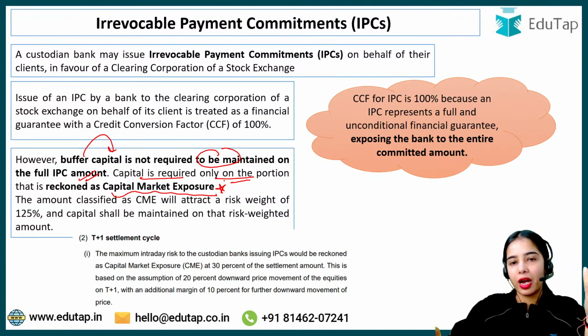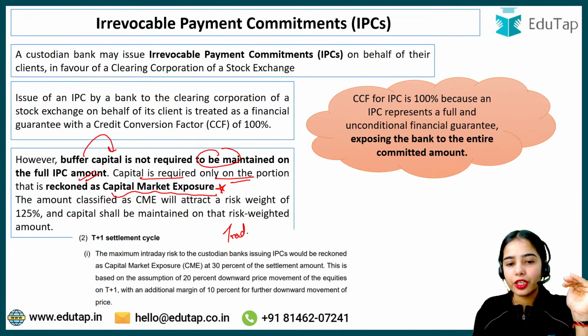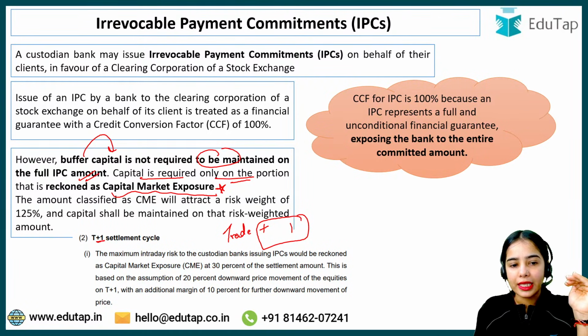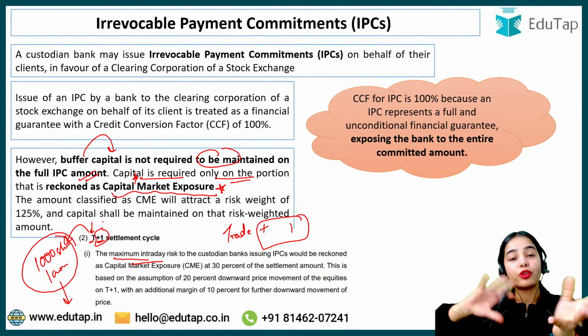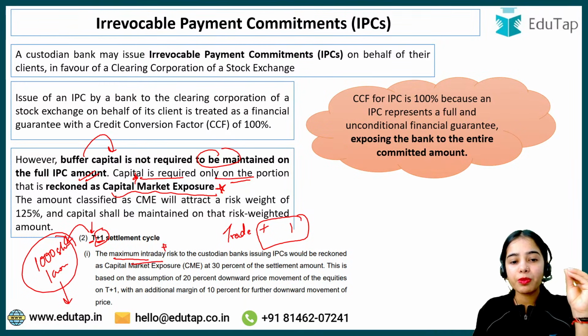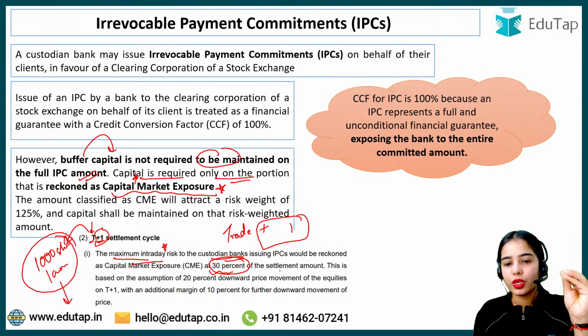That means if the trade is initiated today and the settlement will happen tomorrow, the trade is initiated today and 1000 shares for 1 crore rupees was promised today. So by tomorrow the share value might decrease. That is the capital market exposure, the price exposure, or the volatility exposure. The maximum intraday risk, the maximum one-day risk, because the settlement will happen tomorrow. By tomorrow the share price can change, but the maximum intraday risk to the custodian bank is considered at 30% of the settlement amount.